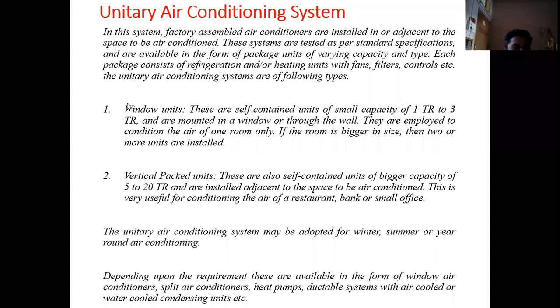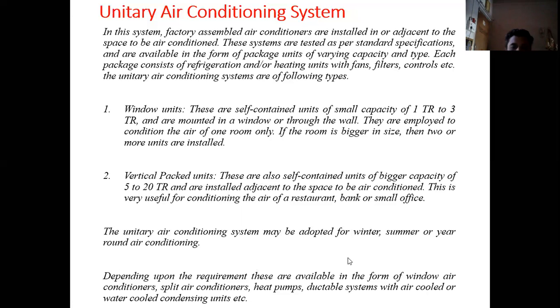So in the unitary air conditioning system, these are the things that we should know: they are factory assembled units, manufactured in the factory as per the required conditions inside the room. So we can install one or more air conditioners as per the requirement.